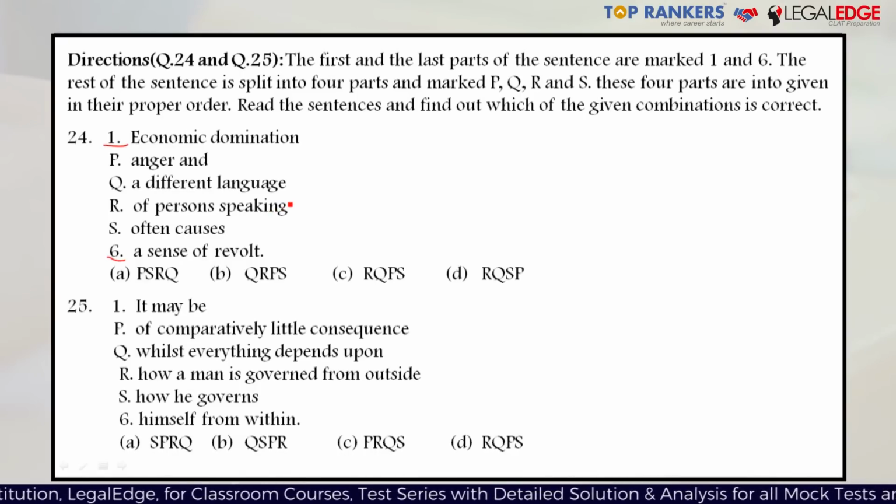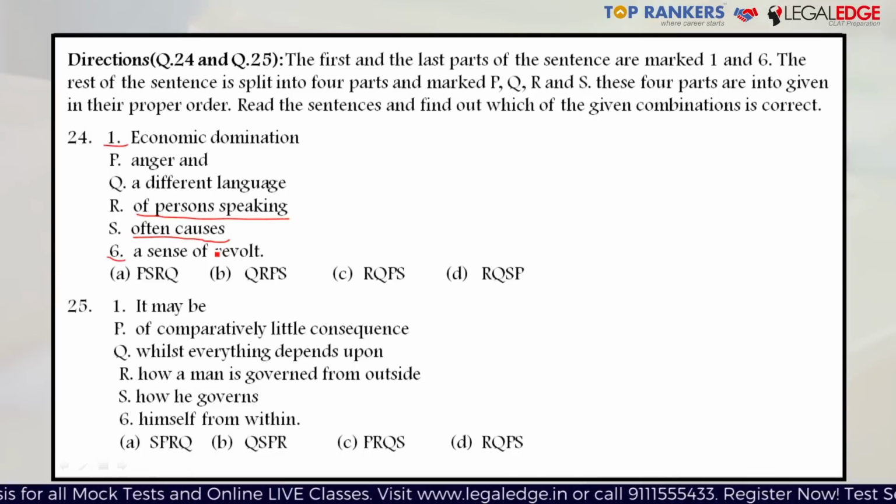Economic domination, anger, and a different language of persons speaking often causes a sense of revolt. If you pay attention, immediately after economic domination, the plausible options for what will come are very few. For example, economic domination, anger, and so B right after one does not make any sense. Economic domination, a different language, does not make much sense. Economic domination of persons speaking makes some sense. Economic domination often causes something makes some sense. So let's keep the options R and S, which should follow the first sentence.